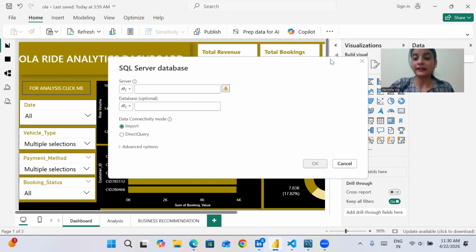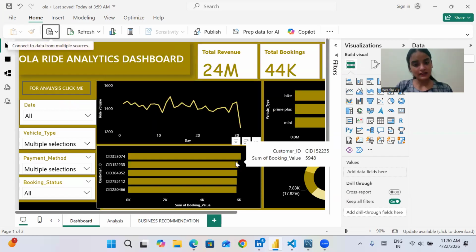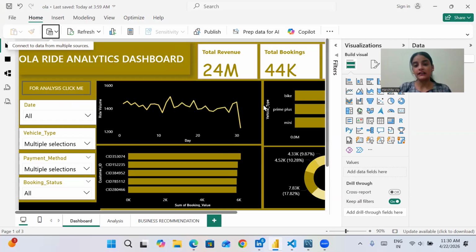Then I selected my tables. If you have already cleaned the data, like I have already cleaned my data in Python, that's why I have directly loaded my data. In case anyone wants to transform data, we can also use Power Query.